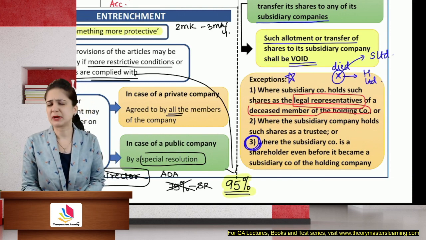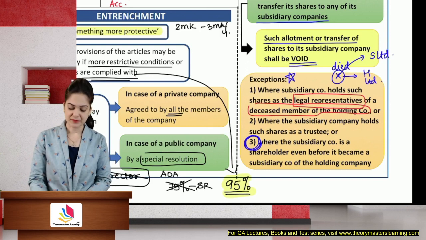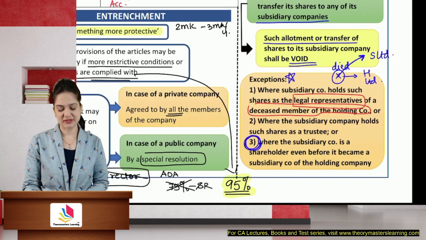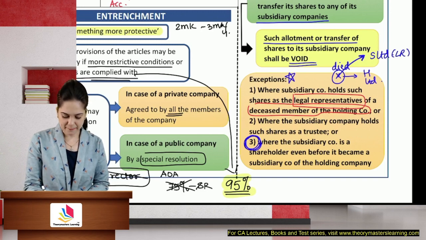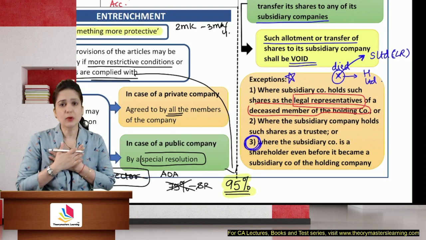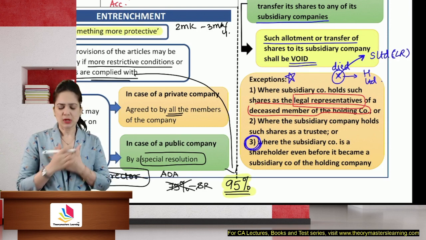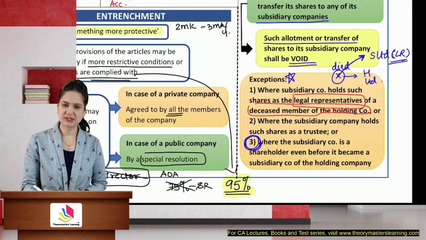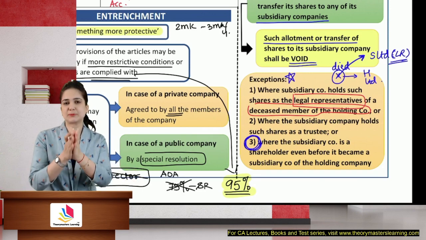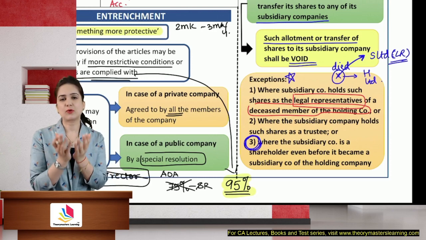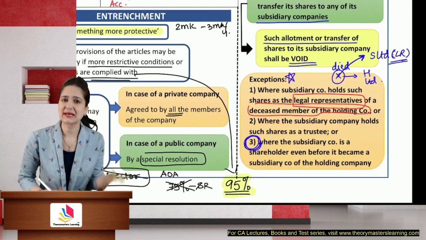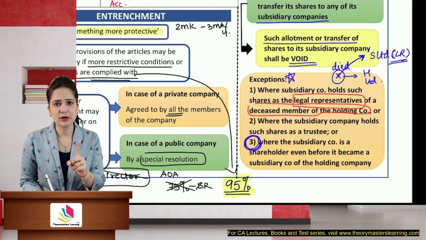Since a company is a separate person in the eyes of law, this is valid. So X died and his shares were transmitted to S Limited. S Limited is the legal representative. Now, is S Limited, the subsidiary, holding shares as the owner? No, they are holding shares only in the capacity of a legal representative. So we don't see any harm in the subsidiary holding the shares of holding company as a legal representative. It will exercise its right only in the capacity of a legal representative, not the owner.